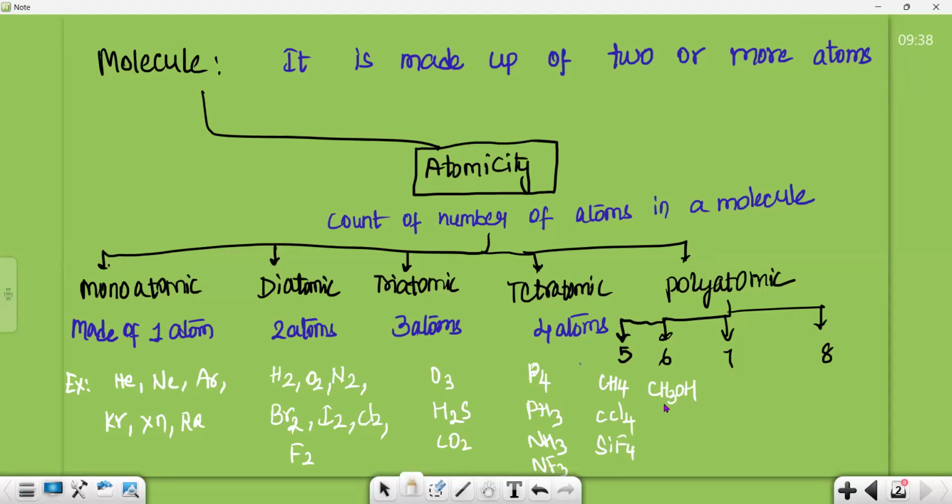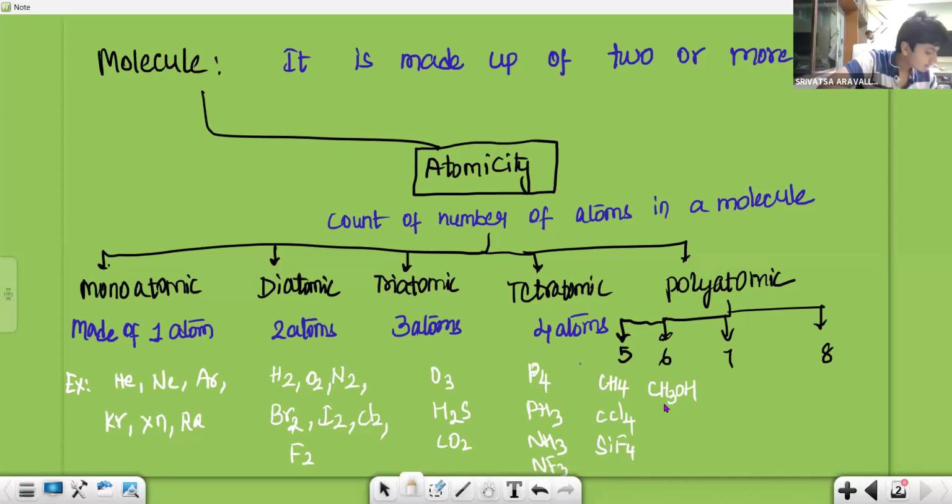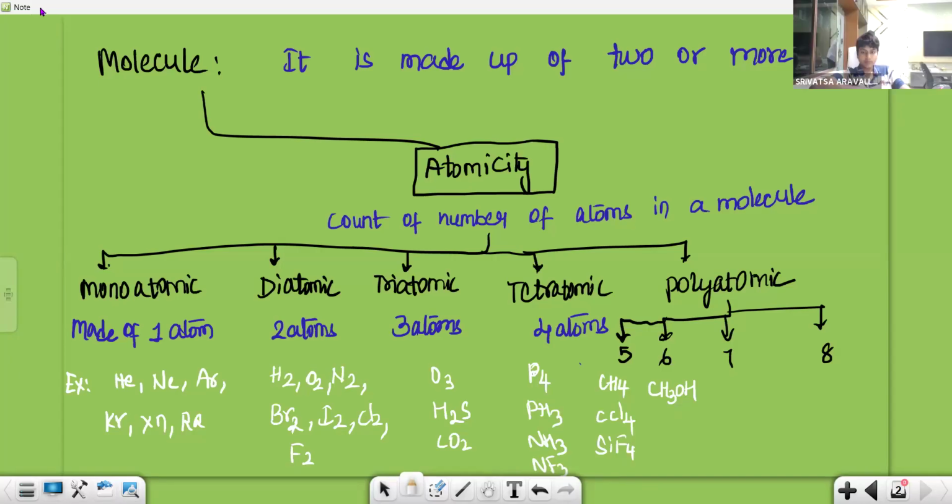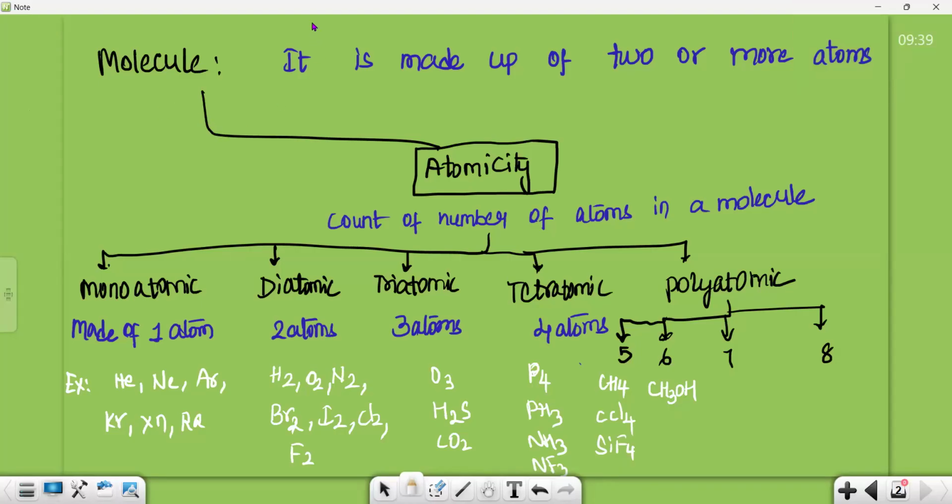Now tell me what are the elements that are present in CH3OH and how many are there? So in CH3OH, there are 4 elements present. Sorry, 2 elements. CH3 and then OH. So overall, three elements.